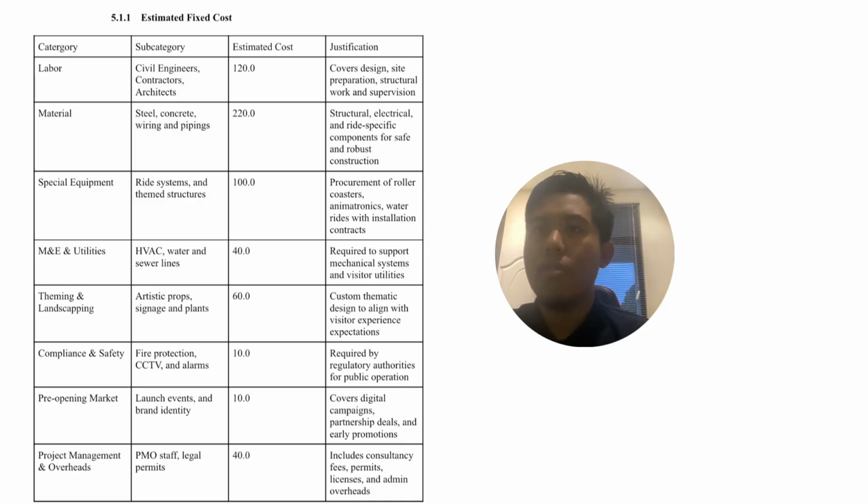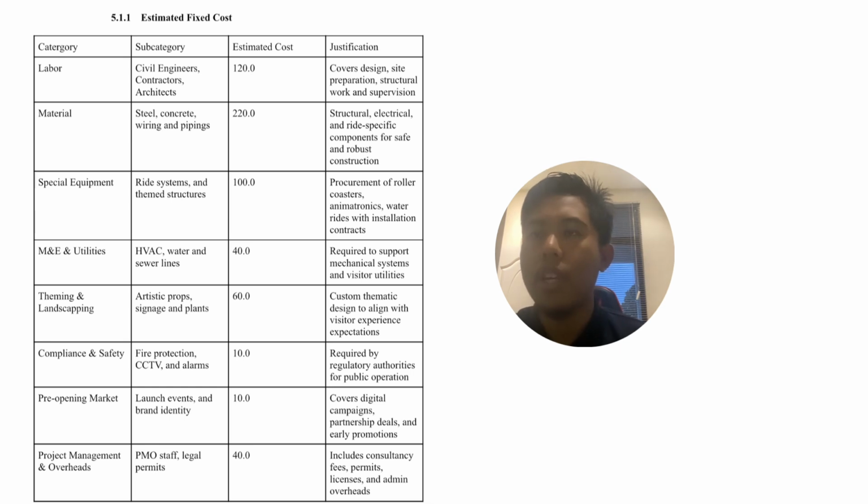So next we're going to move on to the estimated fixed and variable cost. First, I will explain the estimated fixed cost. For the budgeting, we allocated several categories. First, we will move our budget to the labor cost, which is estimated at around 120 million, whereas for material we put an estimated cost of 220 million, and for the other parts,